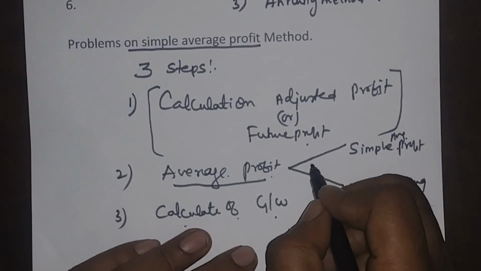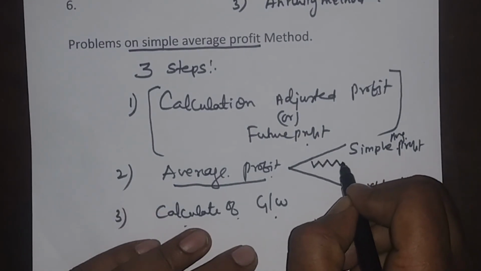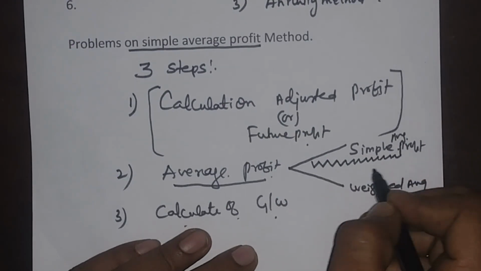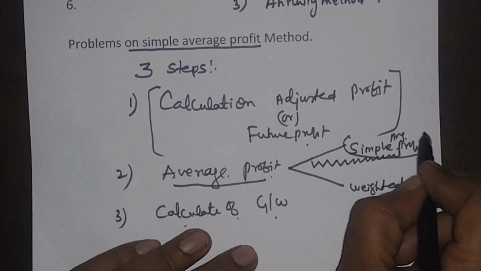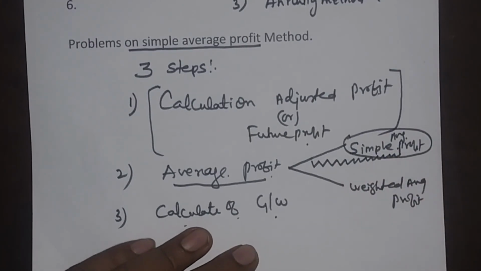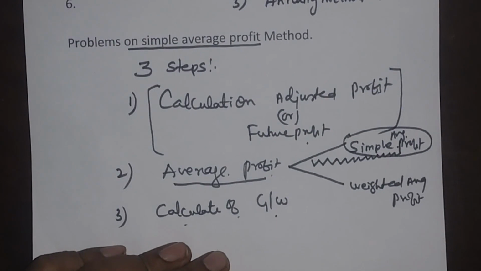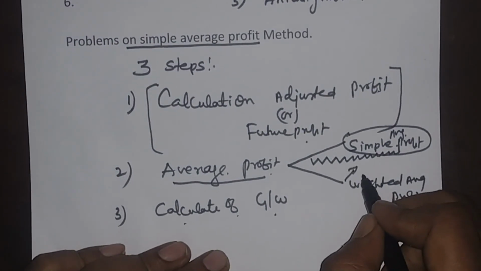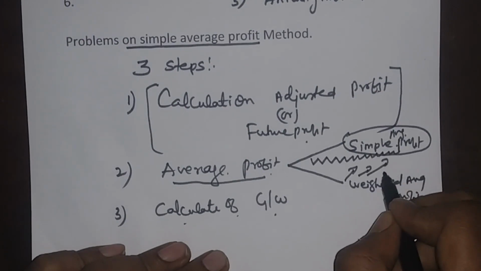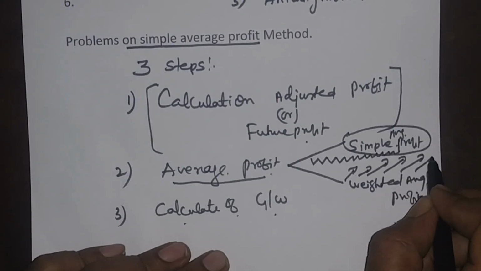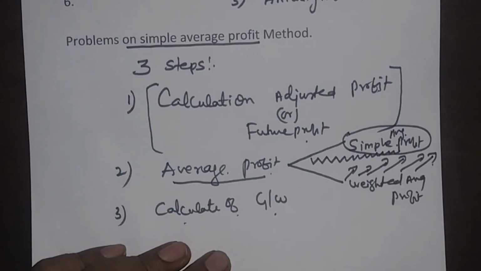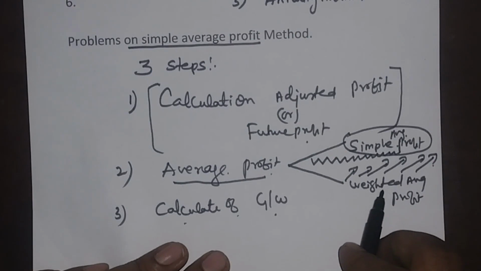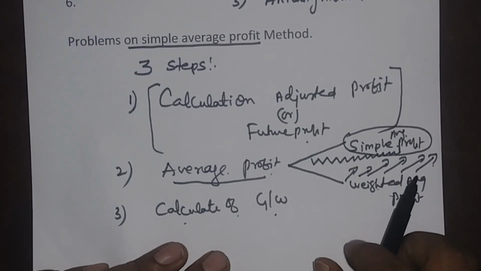When the profit of one year compared with another year fluctuates, maybe increasing or decreasing, under that situation we will follow the simple average profit. But in terms of the weighted average, the profit will always be in an increasing trend compared to the previous year. Therefore, under that situation, we will apply the weighted average profit.